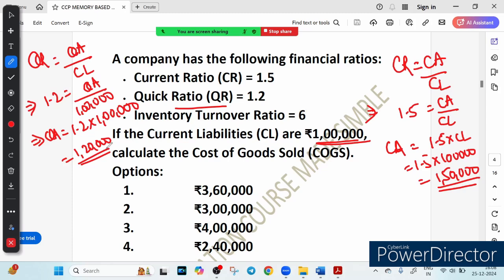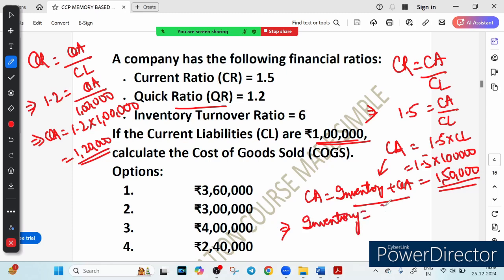Okay, now what is the difference between the quick asset and the current asset? You know, current asset also includes inventory. So you can say current asset is equal to inventory plus quick asset. Okay, so the difference is inventory. So can you tell me what will be the inventory value here? You can say inventory is equal to current asset minus quick asset. What is the current asset here? That is 1.5 lakh. And what is the quick asset here? 1.2 lakh. If we subtract, this will give you 30,000. So 30,000 will be the inventory.